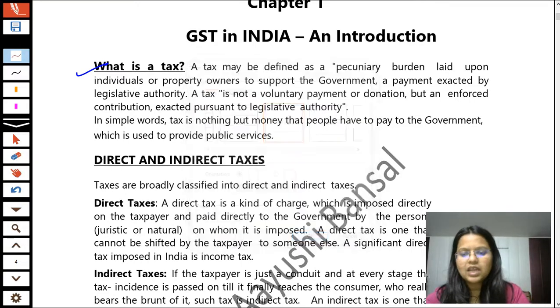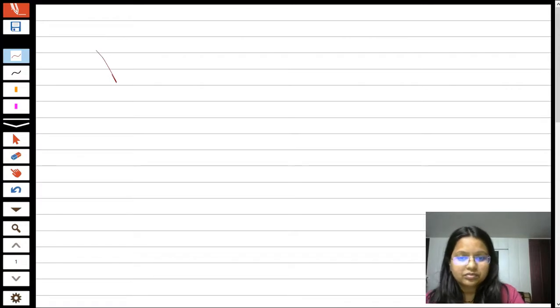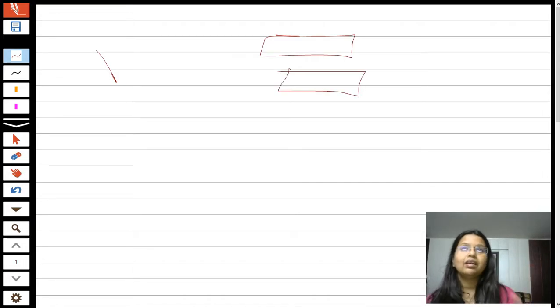Students, basically what we see in our areas, in mine and in yours, is that the government builds roads, and even nowadays builds highways for us, that is the national highways. The government provides educational services via government schools and government colleges, and even provides government hospitals, that is the medical services. So the government is providing so much to us.